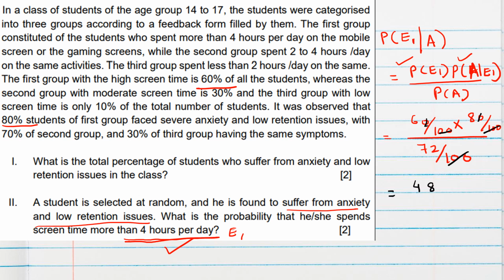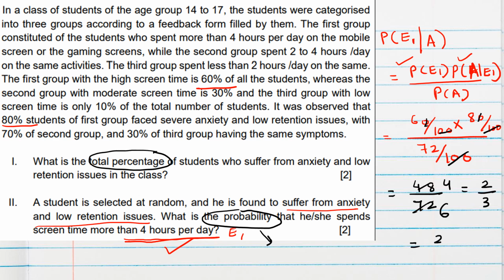So 48 by 72. Now the question is, what is the probability? The previous question was percentage, so here we should write in probability form. So we can cancel 48. 2 by 3. The final probability will be 2 by 3.